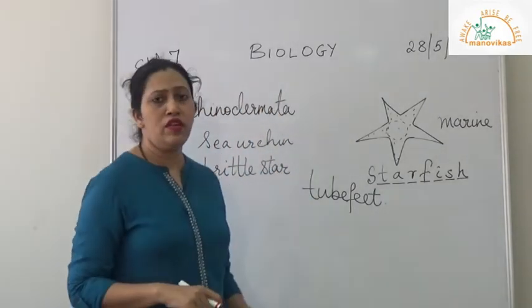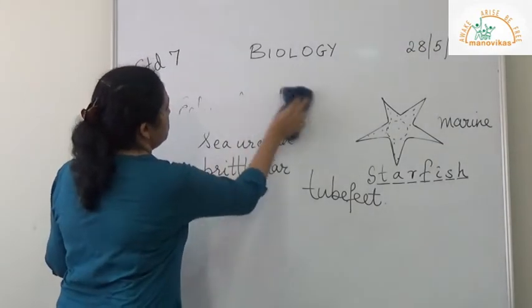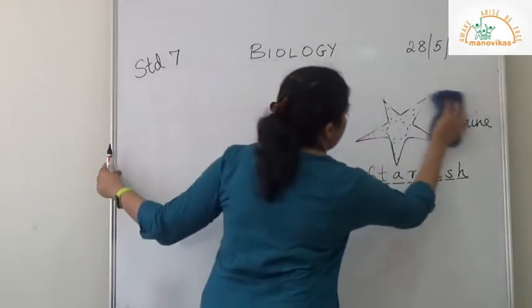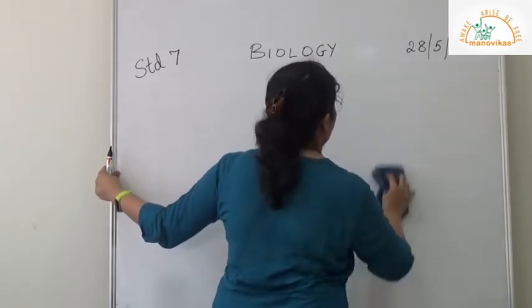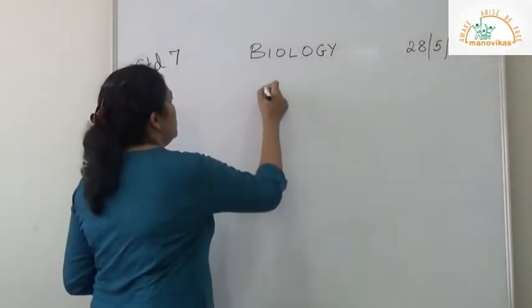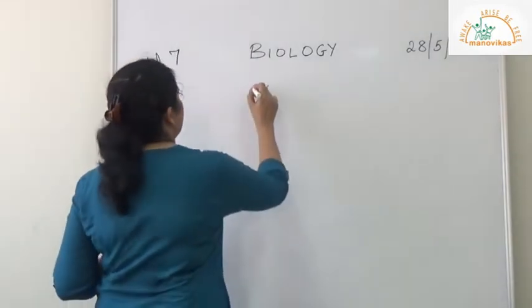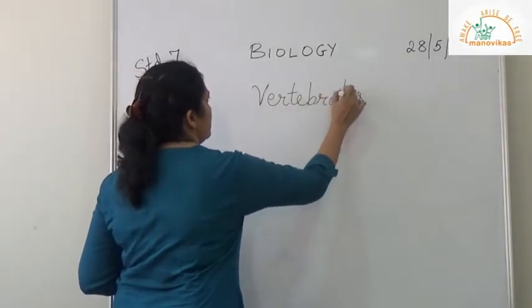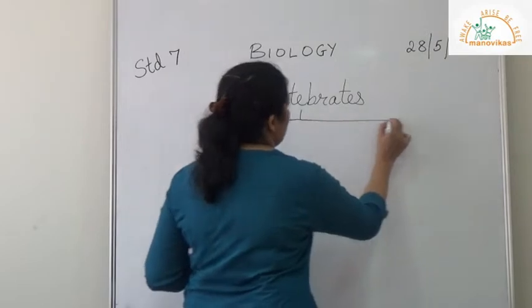Okay, now let us continue with the next broad classification, that is Kingdom Vertebrata. Vertebrates are divided into 5 classes.